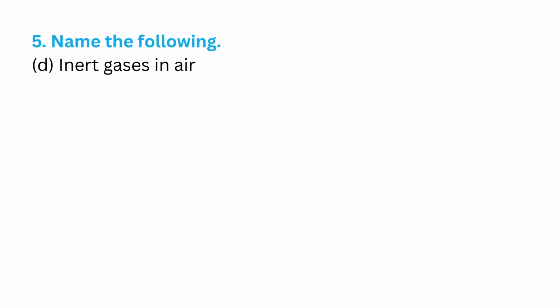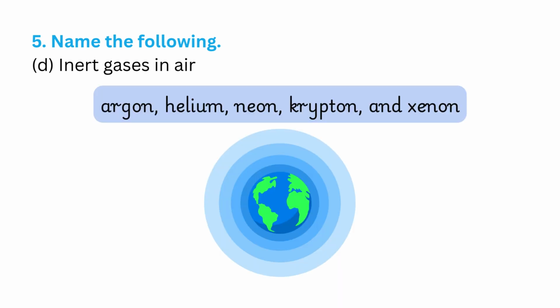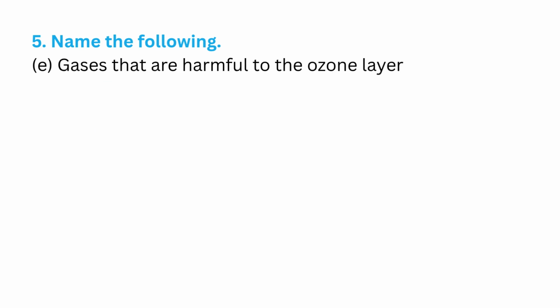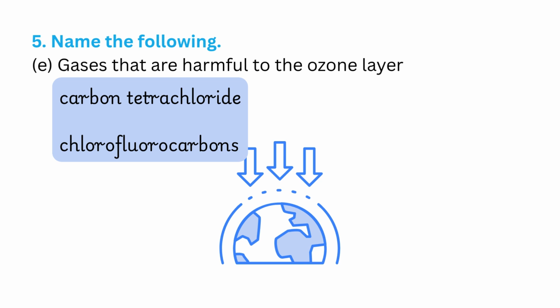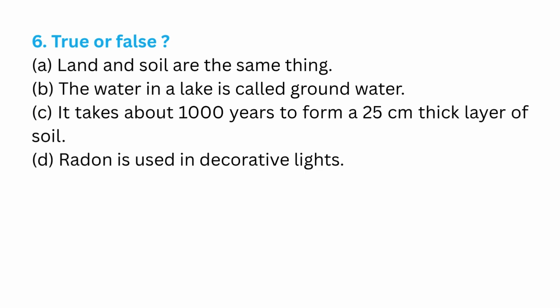Inert gases in air. Argon, helium, neon, krypton, and xenon. Gases that are harmful to the ozone layer. Carbon tetrachloride and chlorofluorocarbons. Sixth question is, true or false?